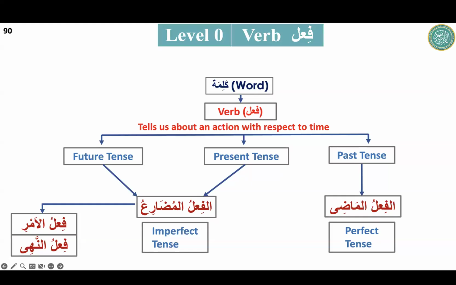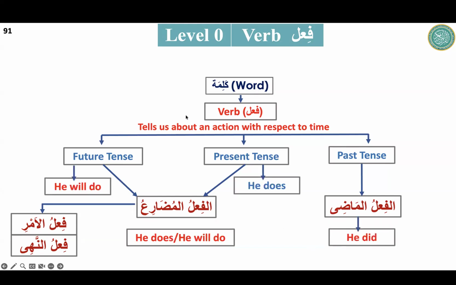So these terminologies, we will use them again and again, so they will be easy for us. We should not be worried about the terminologies. That is past, fi'lul mudari', and then fi'lul amr, asking or requesting someone to do the action, which is also called an order, and fi'lun nahi, stopping someone from the action. That is the simple meaning. So we will start again with fi'lul madi, just for recap.